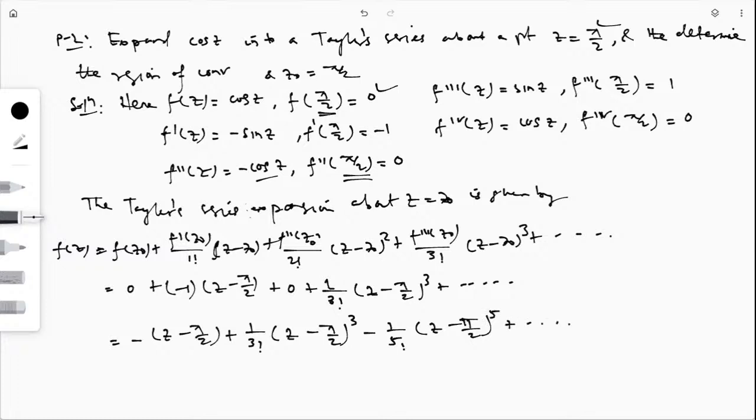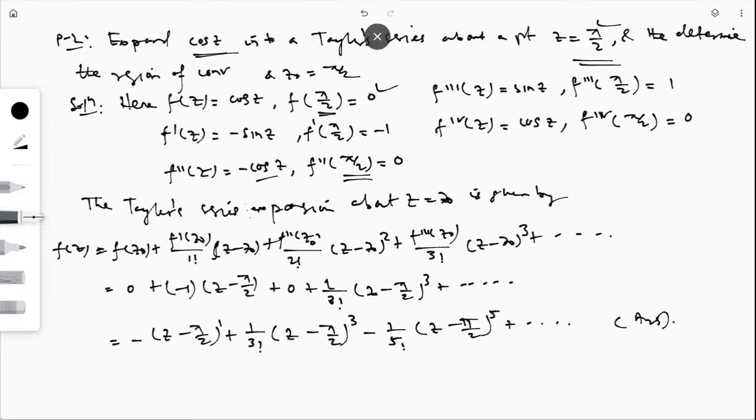So all terms will appear, with alternating negative and positive signs. Okay, so this is the Taylor series expansion of cos z about the point z equal to pi by 2.